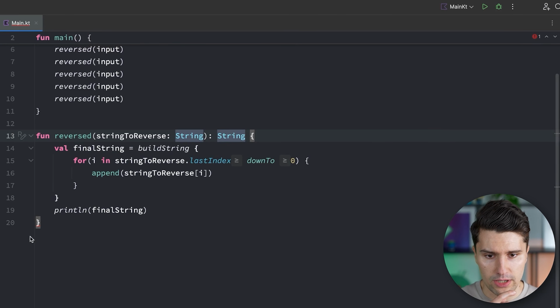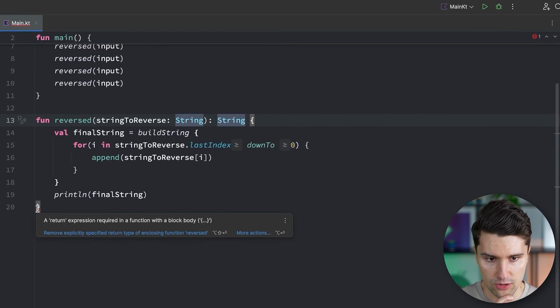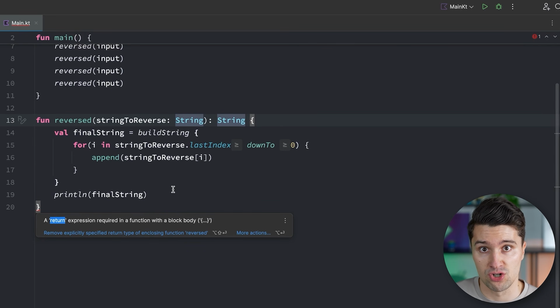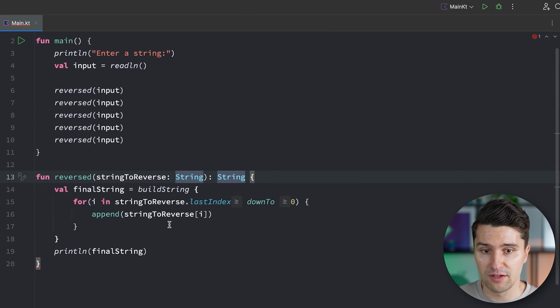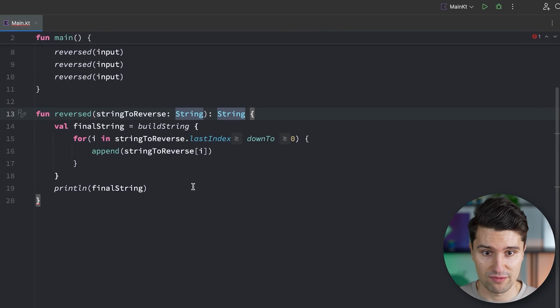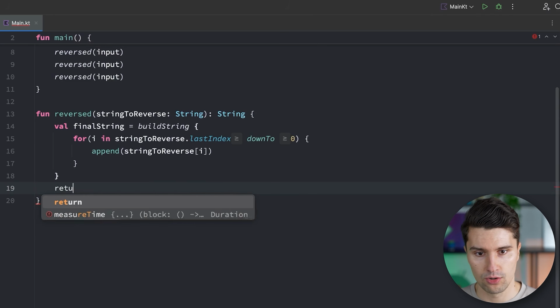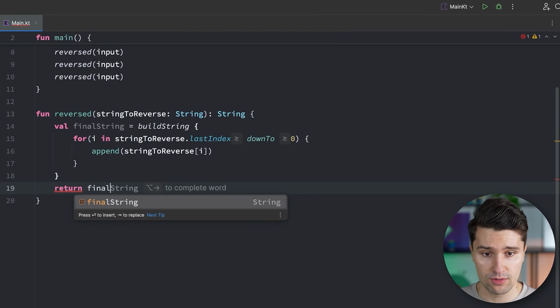And now we do get a little error here on the closing curly braces because it expected a return expression. So return is the keyword that we now use inside of a function to say, okay, now the execution of this function is over because we know the return value, we know the output of this function. So at this point, we can return it to where we call this function. And if there is no return expression here in this function, well, then we get an error and we wouldn't be able to run this program. So instead of printing this final string now, we can return it. So we say, return this final string.